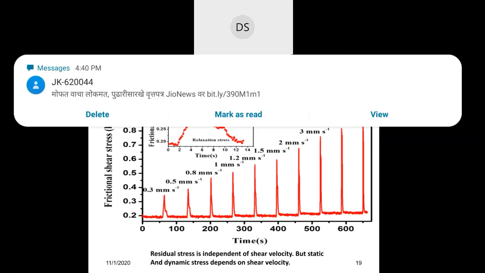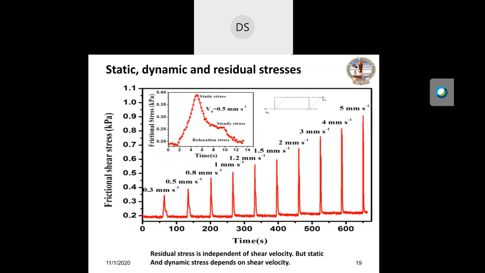In the present experiment, irrespective of the shear velocity, the residual stress remains constant. This is observed only in soft solids like highly deformable gelatin, or even rubbers, because these materials undergo large deformation.